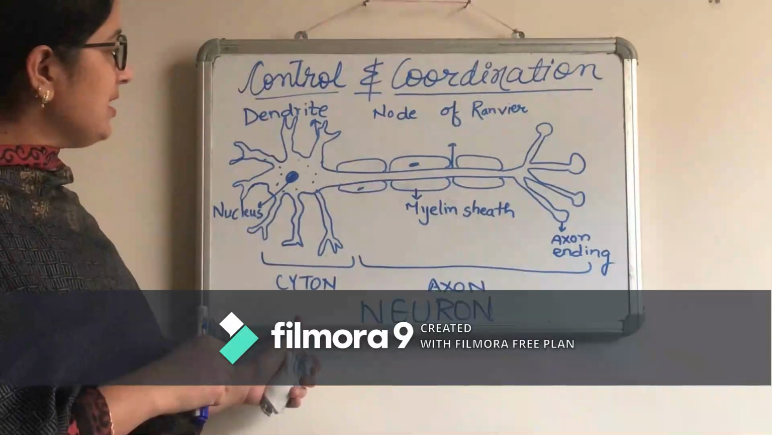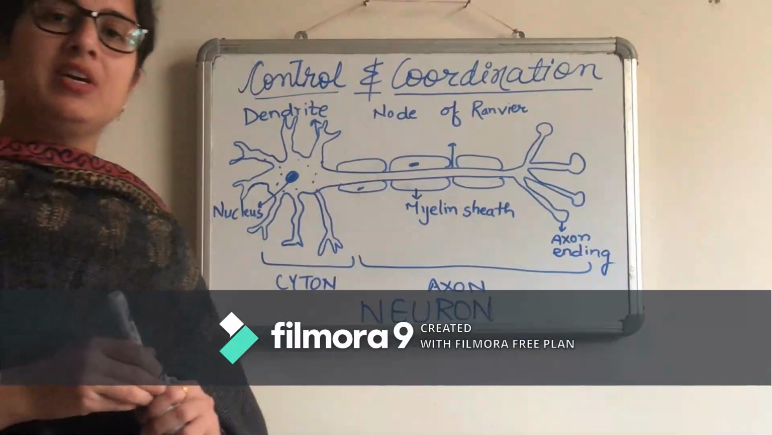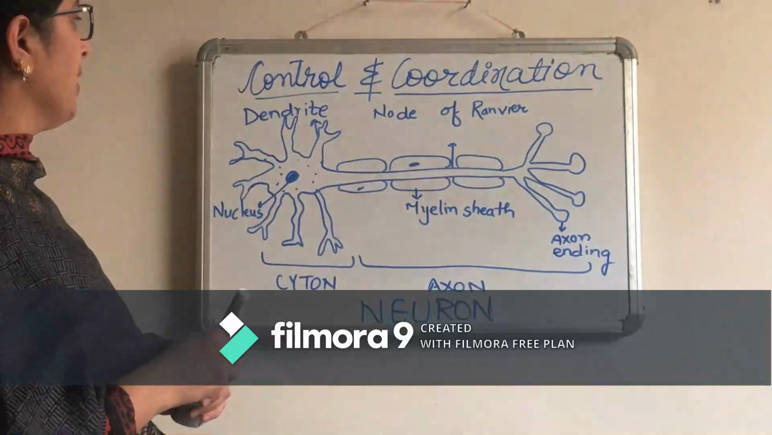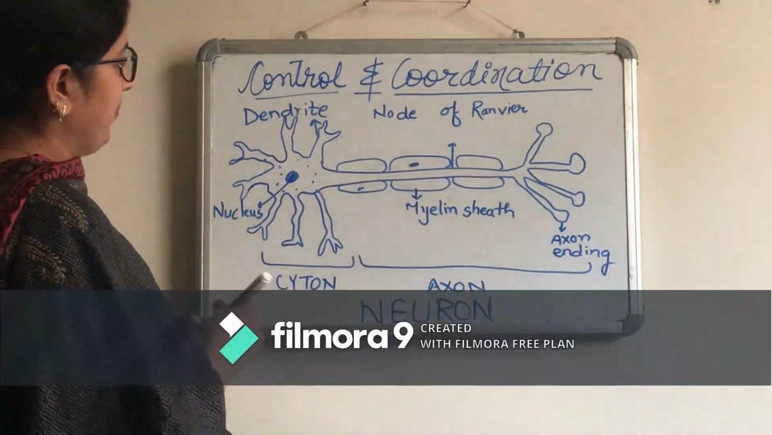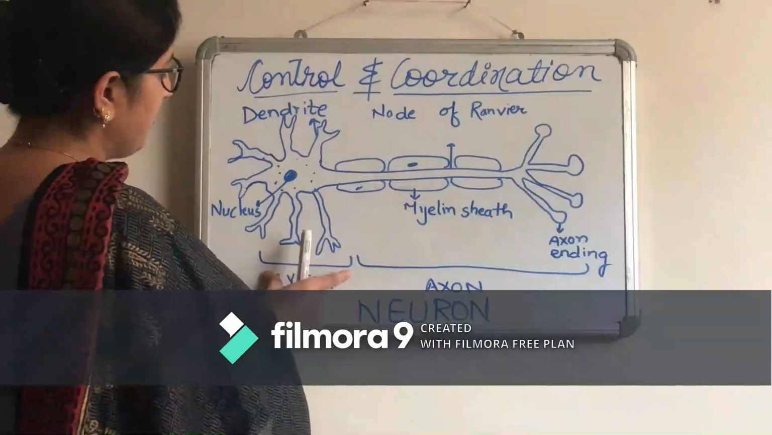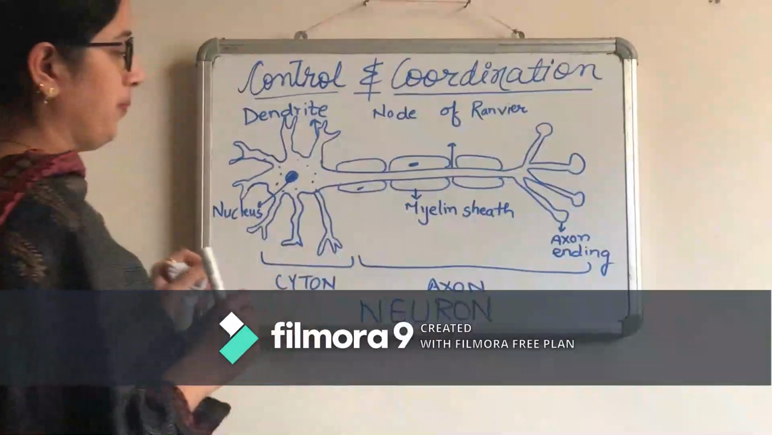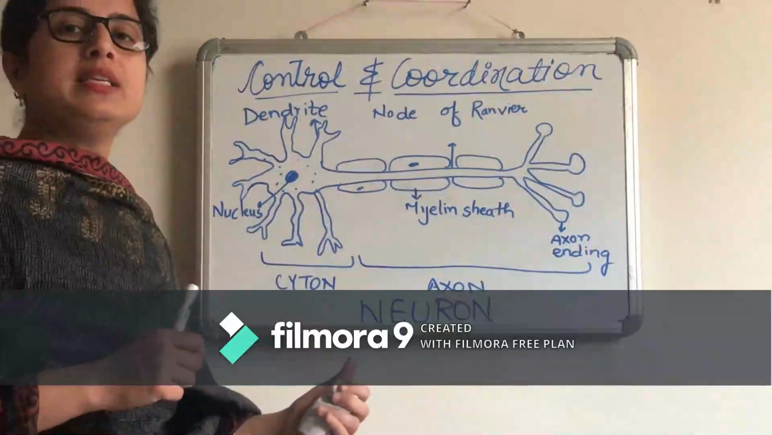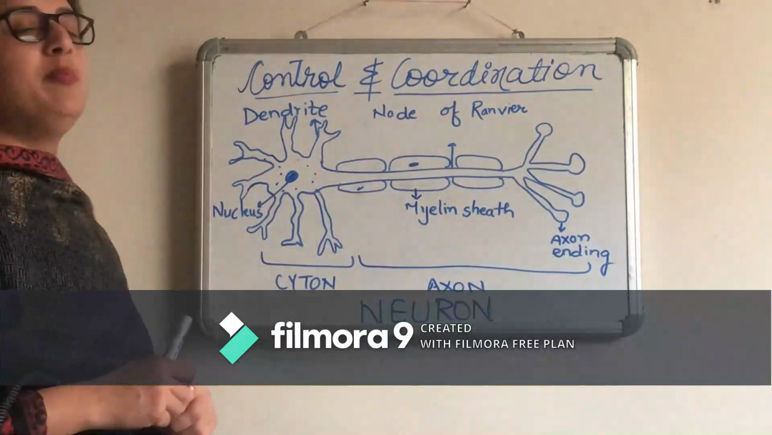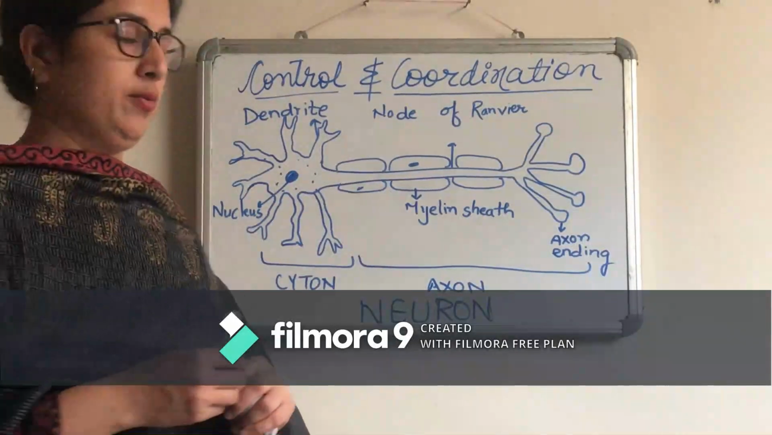Now in our control and coordination chapter, the first thing which we have to deal with is the neuron. This diagram you must be familiar with, as you have done it in your class 9 also. Now the structure of the neuron. In a neuron there are two major parts, that is cyton and axon. Neuron is the largest cell in our body. It may be up to 1 meter long.